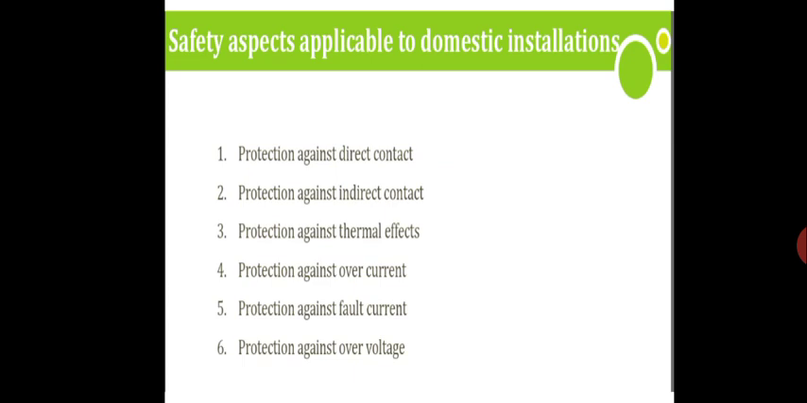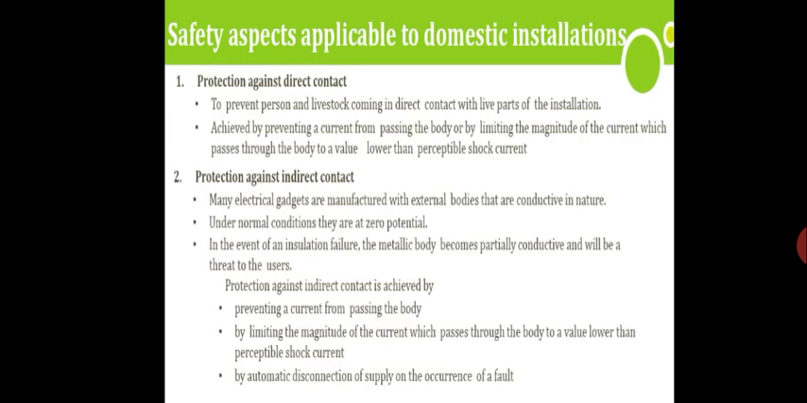And next one, protection against overcurrent and overvoltage, and another is protection against fault current. First we see the protection against direct contact. The protection against direct contact is to prevent person and livestock coming in direct contact with the live parts of the installation. First is to prevent direct contact with the live parts. Second one is achieved by preventing current from passing through the body, or by limiting the magnitude of the current which passes through the body to a value lower than the perceptible shock current. First one is to prevent it.